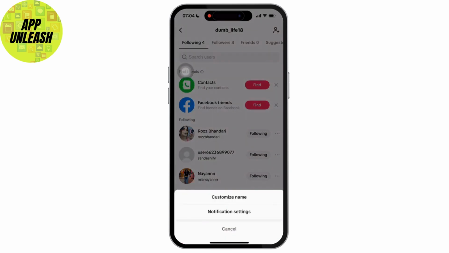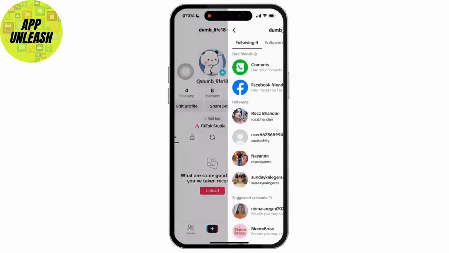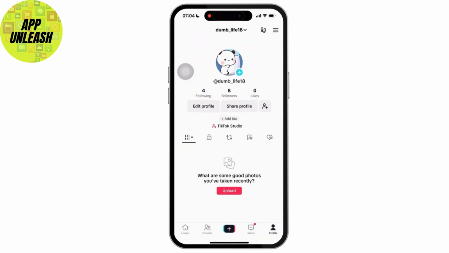In the following list, after unfollowing one account, swipe down to move to the next account and tap following again, and this reduces tapping time. So, there isn't any built-in feature to mass unfollow everyone on TikTok, but you can unfollow anyone you don't want on your TikTok account manually. So, if you want to declutter your feed without unfollowing anyone, then use TikTok's not interested feature to correct content as well.